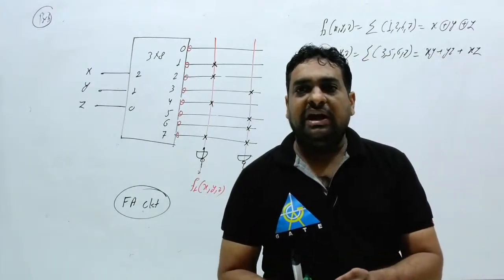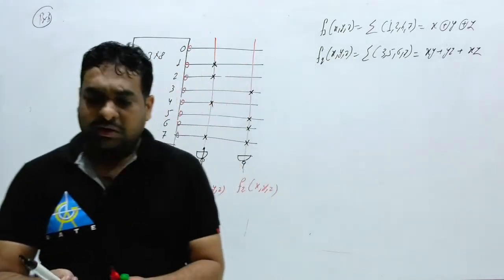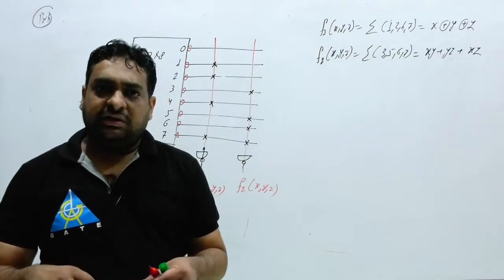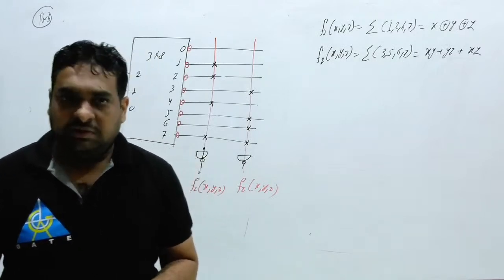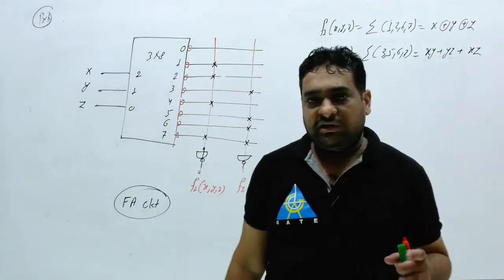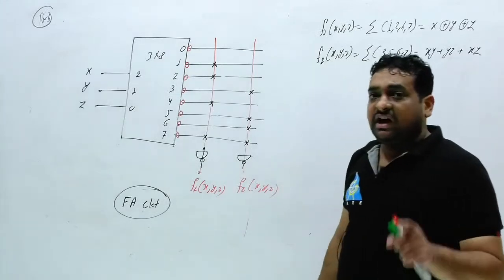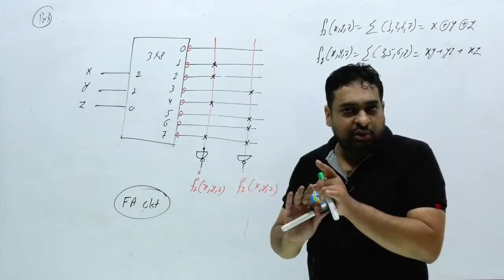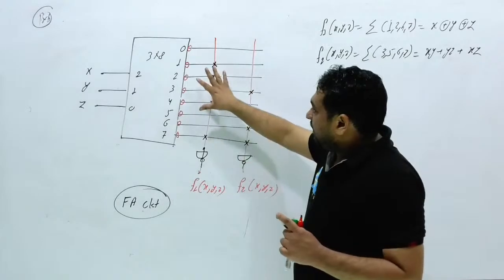If anybody asks you what is the advantage of decoder, what answer will you provide? The main advantage of decoder is that you can easily represent any memory location with the decoder circuit. And second, you can implement any boolean function by using a decoder. But what is the disadvantage, you know? That disadvantage is again removed by this PROM. Now, is there any disadvantage with PROM? We don't have any disadvantage with PROM. That's why in today's world, we are going to use this circuit.